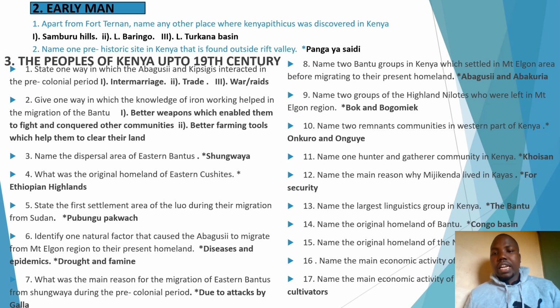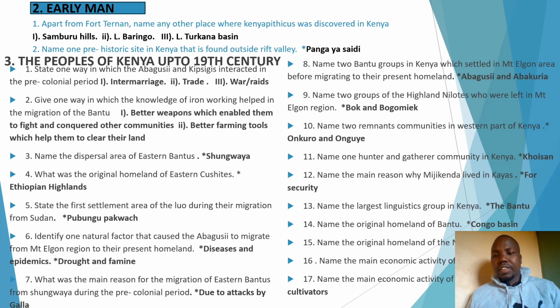So under early man, remember, even when we were going through the topics of paper 1, we didn't talk about early man. Most of the content is for paper 2, but in paper 1 we also have some part of its content applying. Another is, for example, question 1, which is common in most of the section A questions, whereby learners are being asked, apart from Fort Tenan, name any other place where Kenyapithecus was discovered in Kenya.